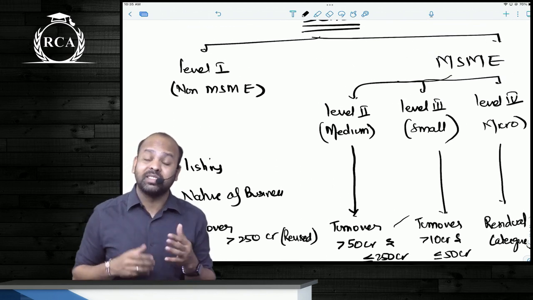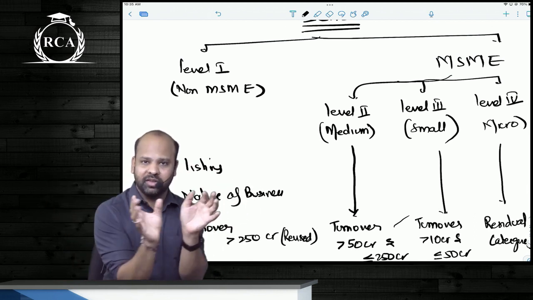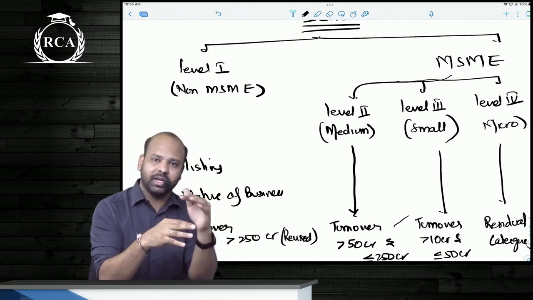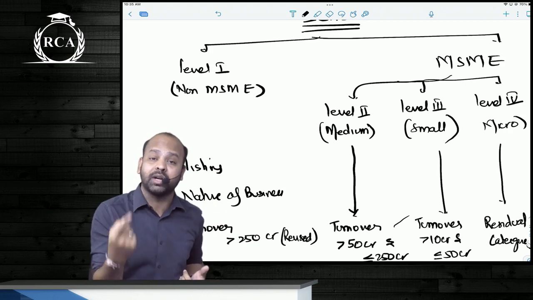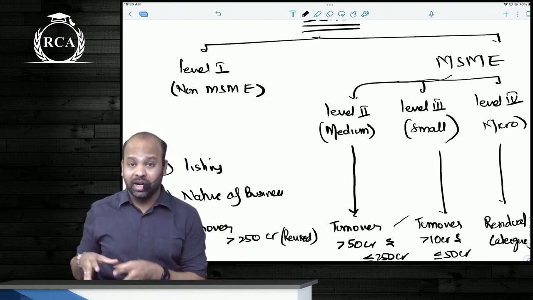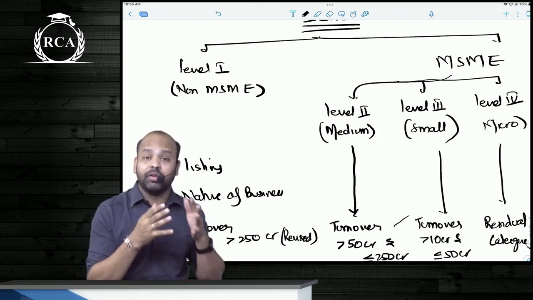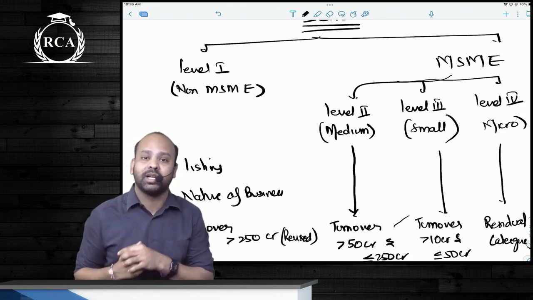As far as the classification by ICAI is concerned, you can remember that as two broad classifications. One is non-MSME and the other one is MSME. For non-MSME, guys, it is the same definition as non-SMC. That is, whatever was the definition given for company, the same definition applies for non-MSME also. As far as MSMEs are concerned, they are further segregated into three categories. You have level 2, which are medium enterprises, level 3, that is small enterprises, and level 4, beta, those are micro enterprises.